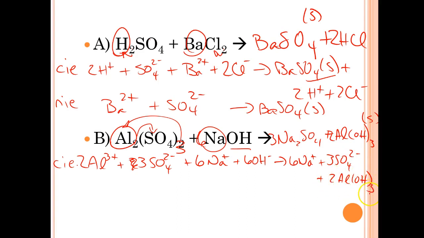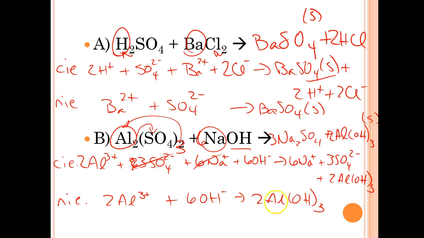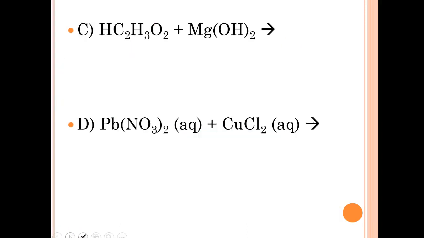OH 3s. For my net ionic, I'm getting rid of the sulfate and the sodiums. So I got 2 Al3 plus 6 OH minus goes to 2 Al OH 3 with a solid. Okay, these are hard. The complete ionics are really hard. Okay, go ahead and see if you can do these and stop the movie, and then we'll start it up